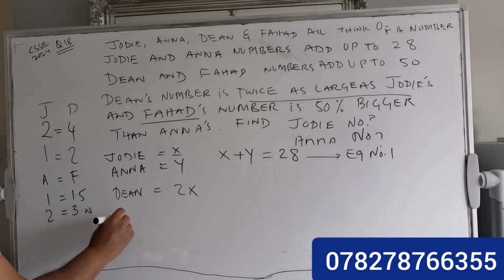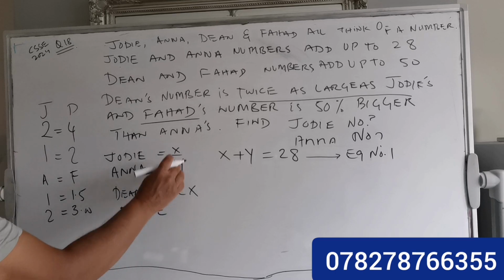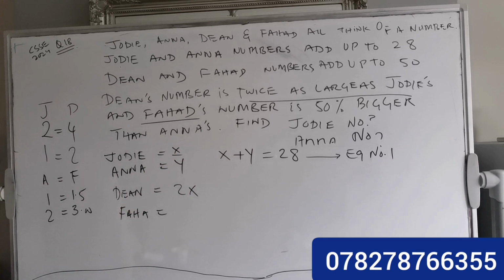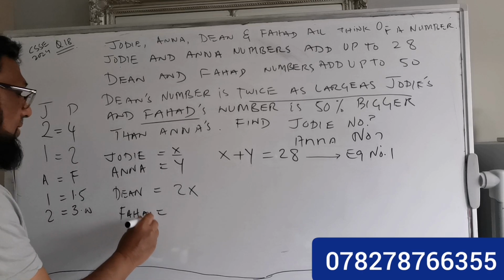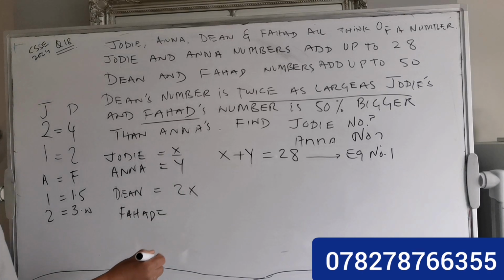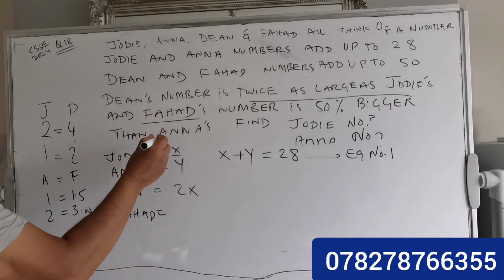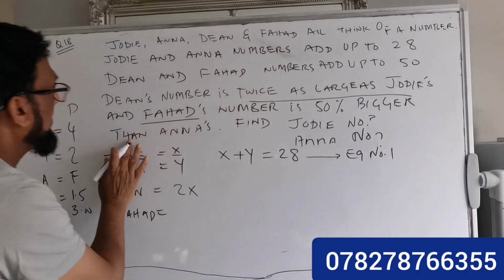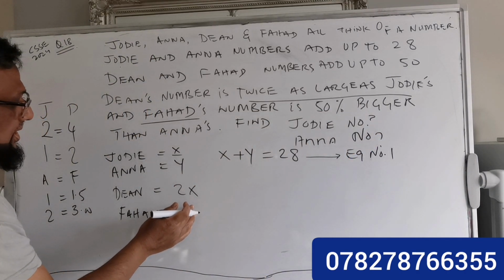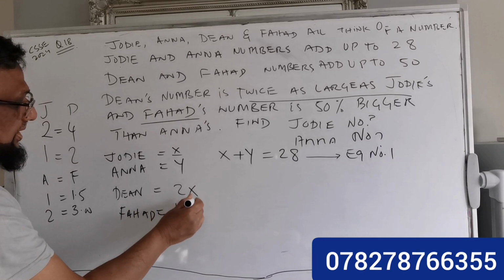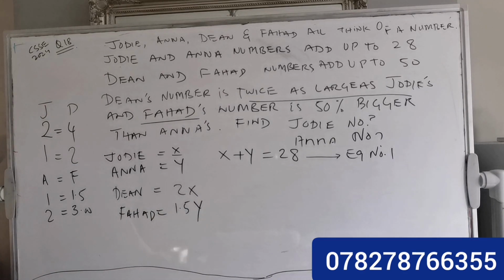So we can write here that Anna's number is y, and Fahad is 50% bigger than Anna, so I can write 1.5y.